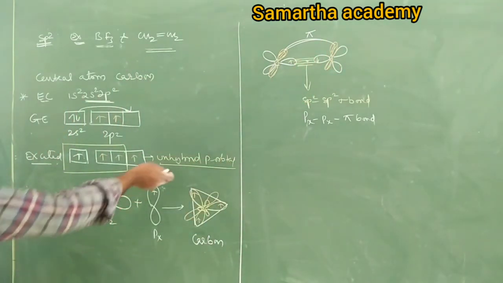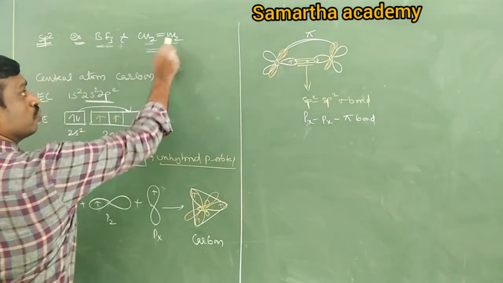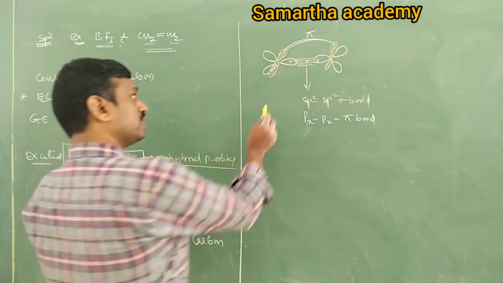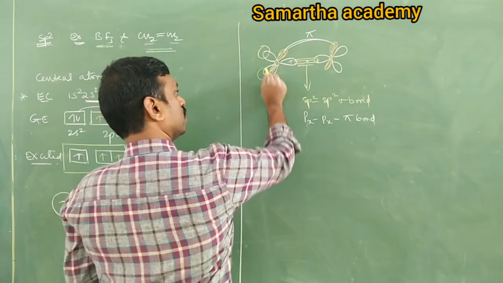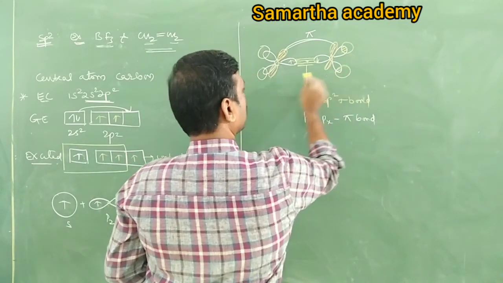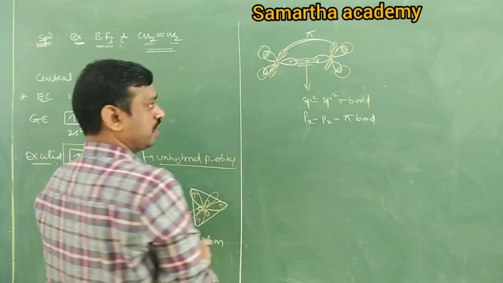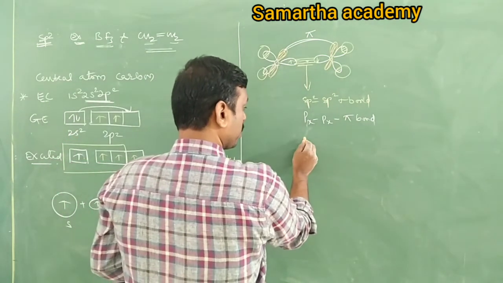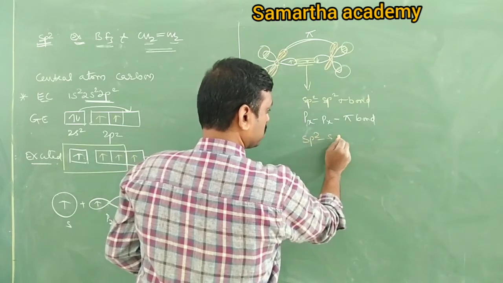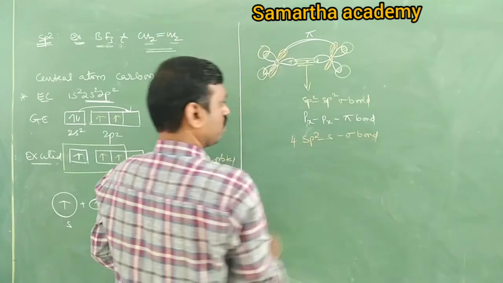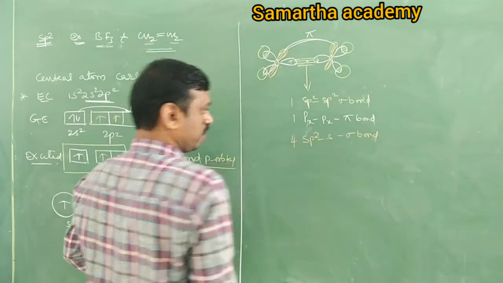But here in the molecule there are 2 plus 2, 4 hydrogens. Each hydrogen has one s orbital, right? Therefore the 4 s orbitals of the 4 hydrogens overlap like this. Tell me, it is also a sigma bond, no? So how many sigma bonds? 4. Which type? sp2-s sigma bonds. How many? 4. And the C-C sp2 sigma bond is 1.